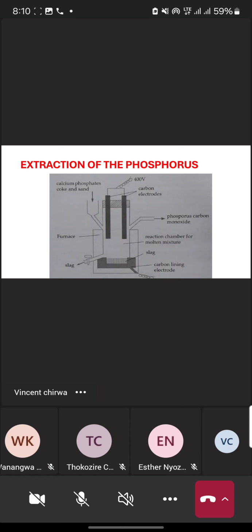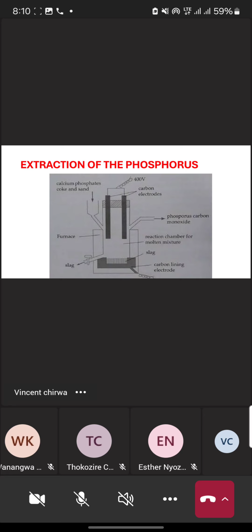The same when we looked at sulfur, there is a process called the Frasch process. It is like extraction of sulfur from underground. So now let's see the extraction process of phosphorus.